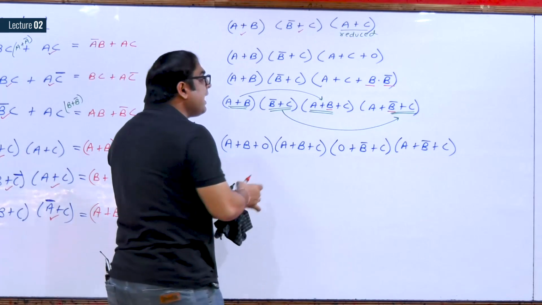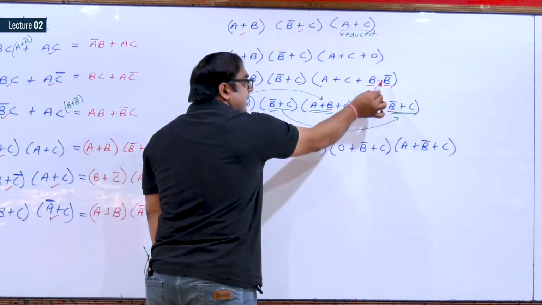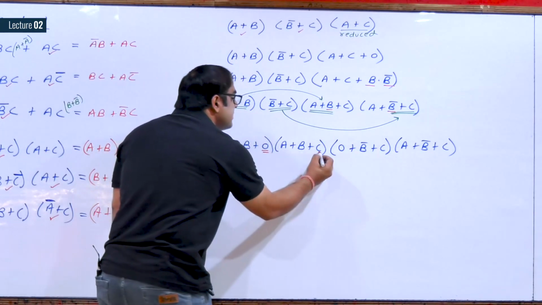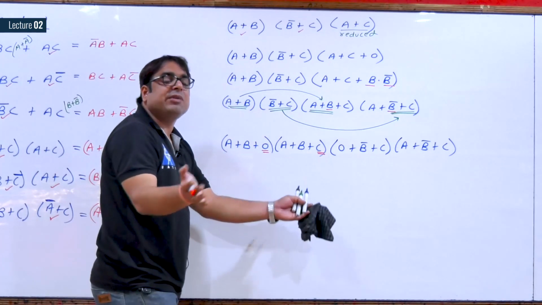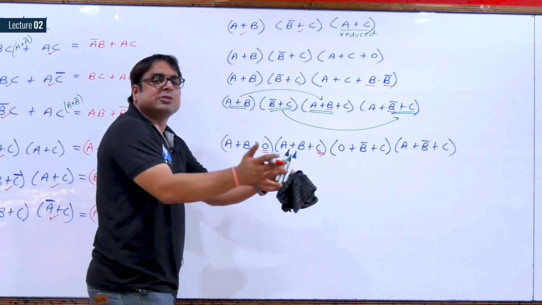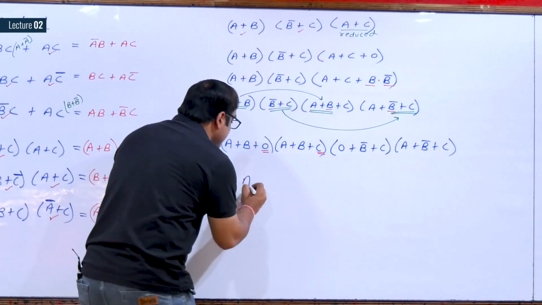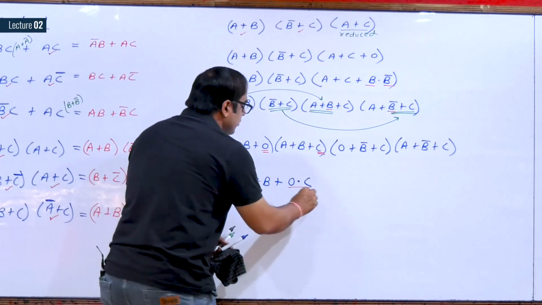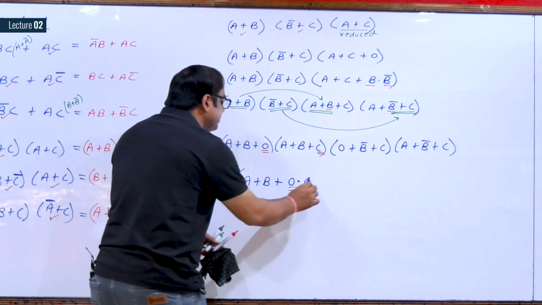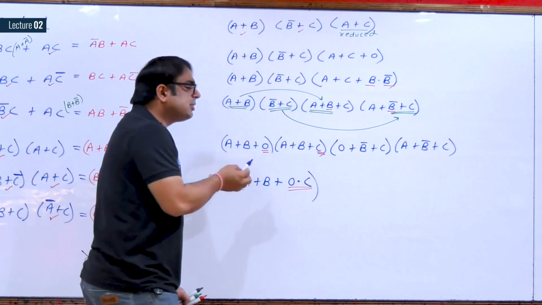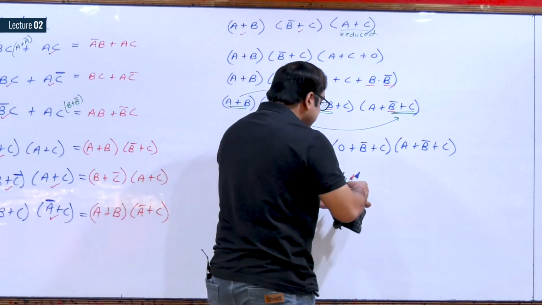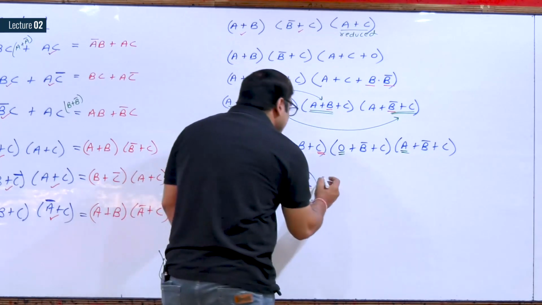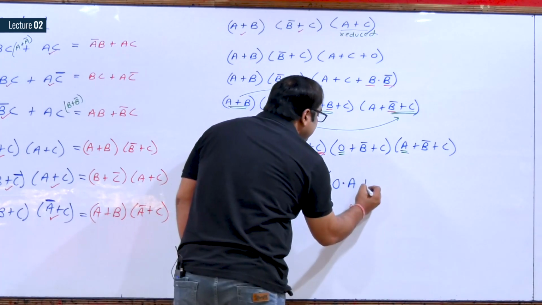Now see, the way I distributed B and B complement, now you can see 0 and C are already distributed. Now I will try to merge them. So this would become A plus B plus 0 dot C. This one, C, was distributed. I have merged 0 and C. In the same way, 0 and A are distributed, so I will merge 0 and A.